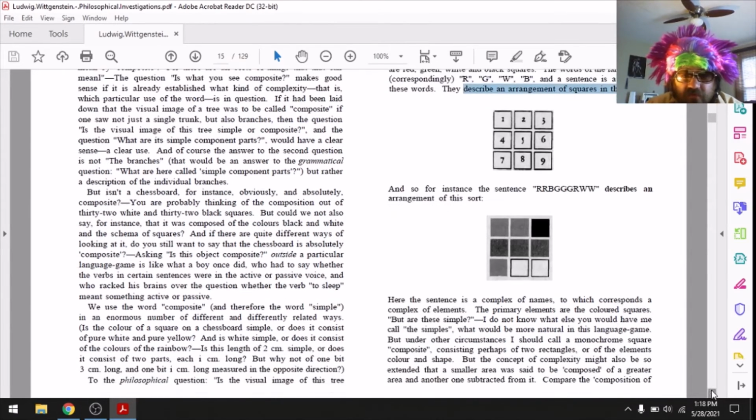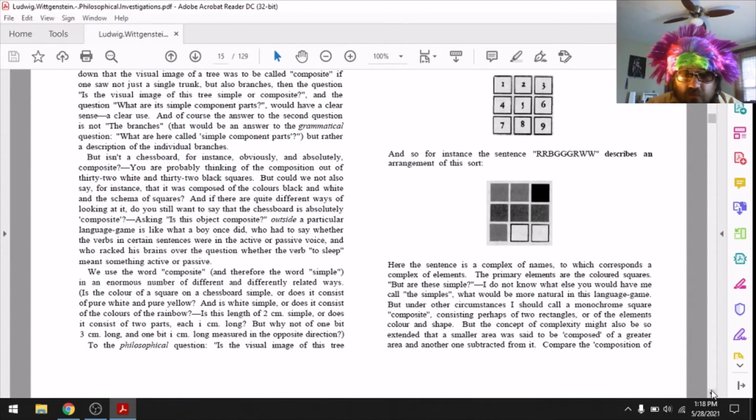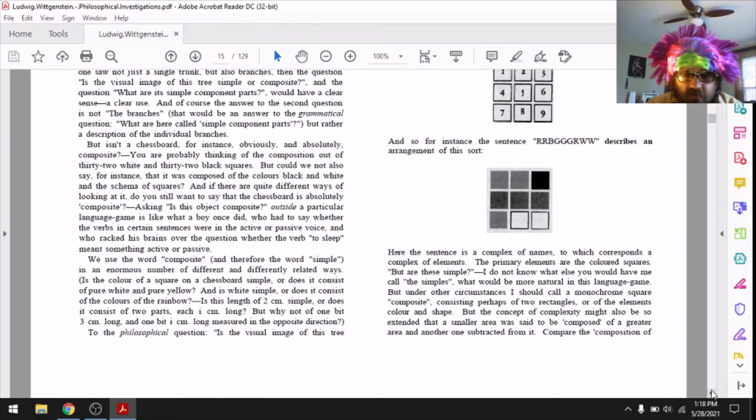Here the sentence is a complex of names to which corresponds a complex of elements. The primary elements are the colored squares. But are these simple? I do not know what else you would have me call the simples. What would be more natural in this language game? But under other circumstances, I would call a monochrome square composite, consisting perhaps of 2 rectangles, or of the elements